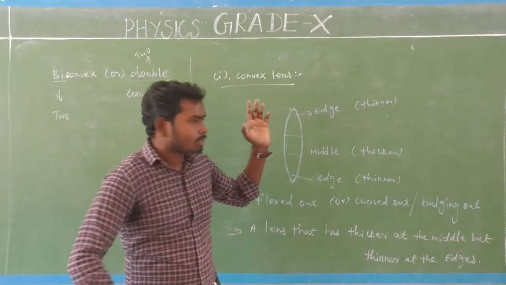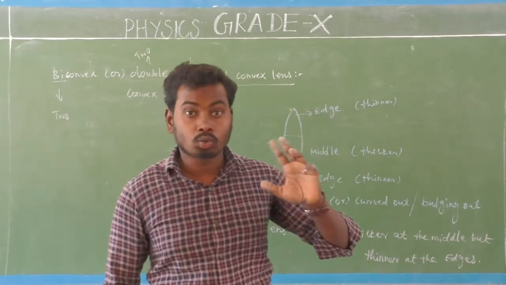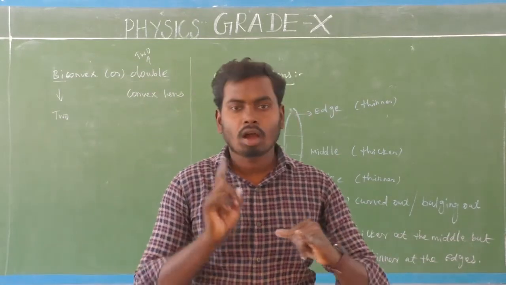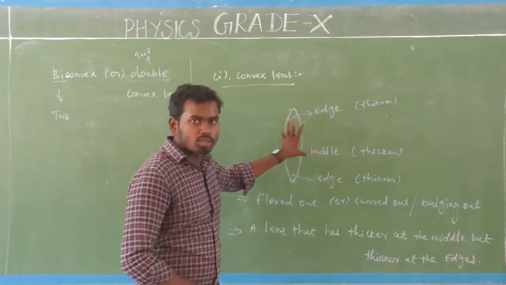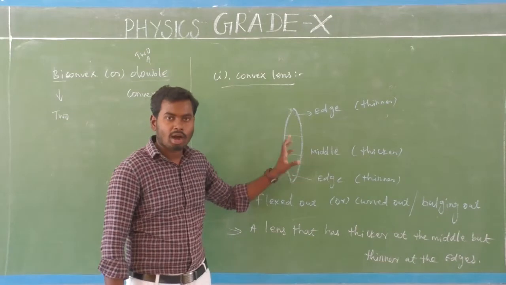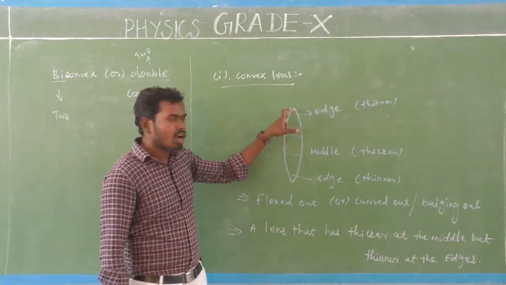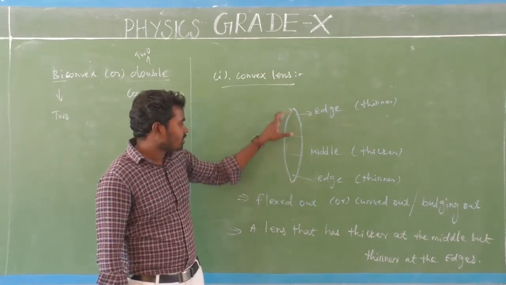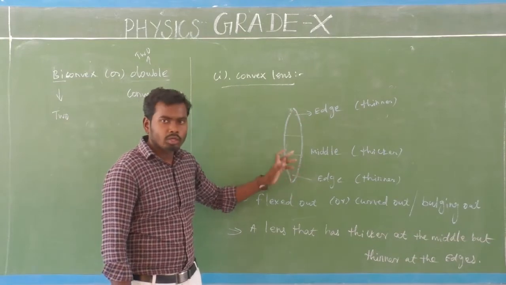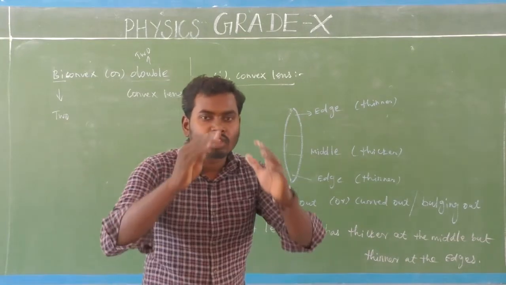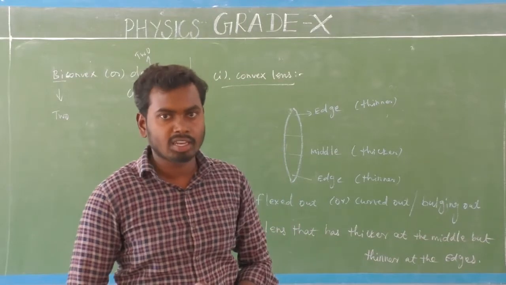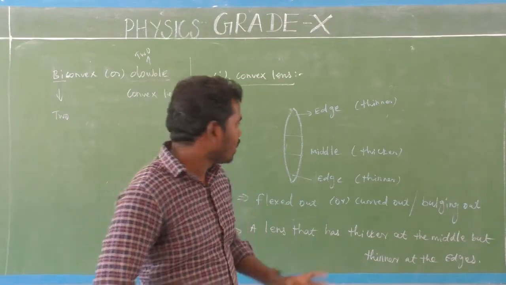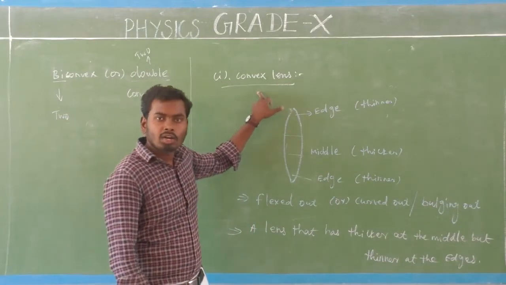So once again, recall. There are two main types of spherical lenses. First one, convex lens. Second one, concave lens. First we will see about convex lens. This is a diagram of a convex lens. This convex lens has two surfaces, this is surface one and that is surface two. Here the two surfaces are curved outward, which means bulging out. That is the reason why it is called convex lens.